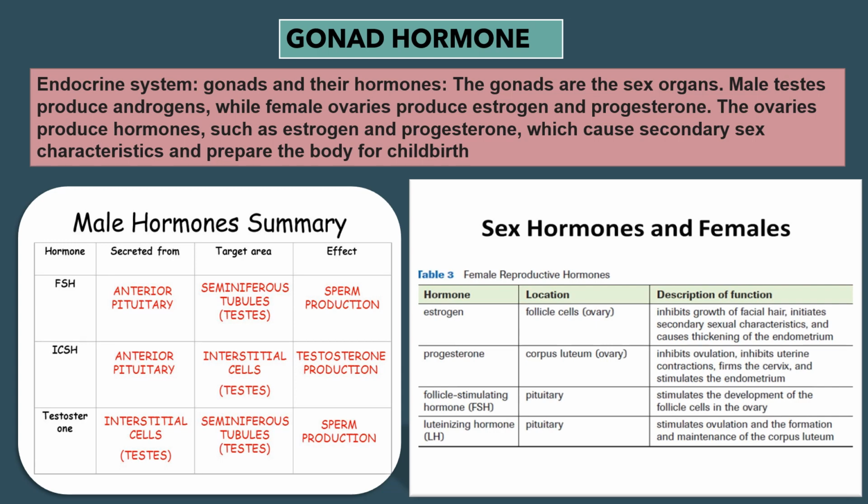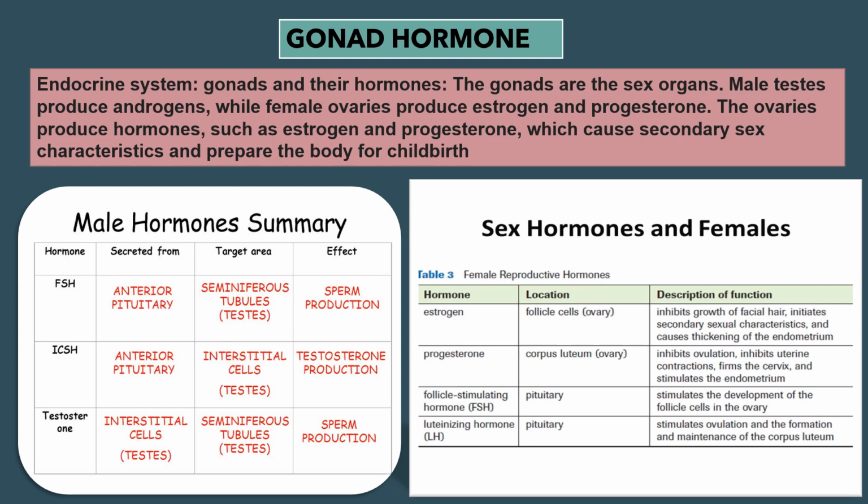Next one, progesterone. Location, corpus luteum of the ovary. It inhibits ovulation, inhibits uterine contraction, forms the cervix, and stimulates the endometrium. Next one is follicle stimulating hormone or FSH. Location is pituitary. It stimulates the development of the follicle cells in the ovary. And the last one is luteinizing hormone or LH. Location is pituitary. It stimulates ovulation and the formation and maintenance of the corpus luteum.